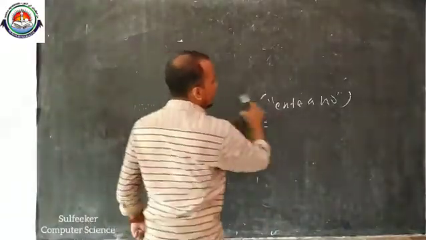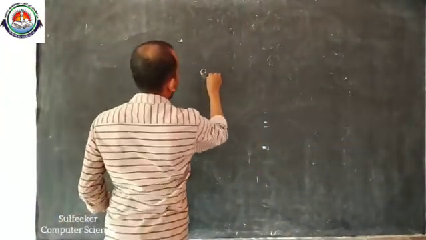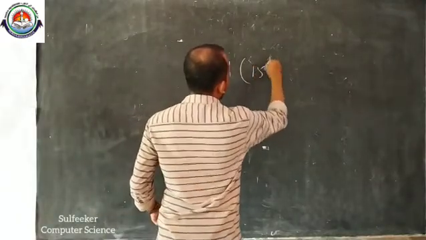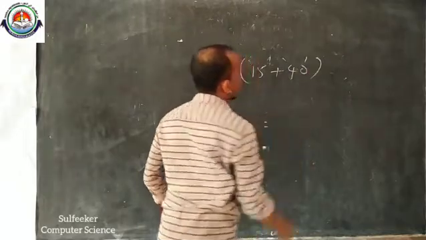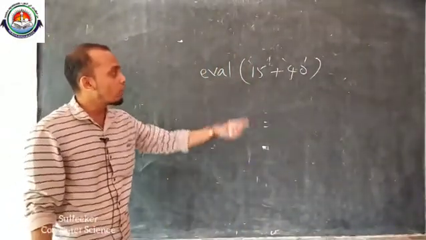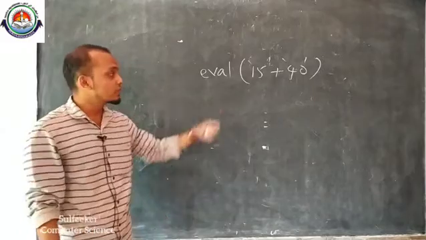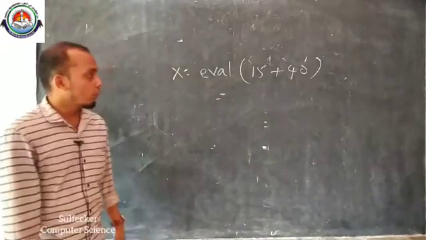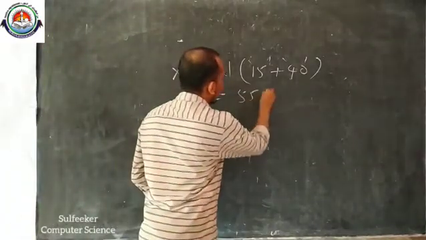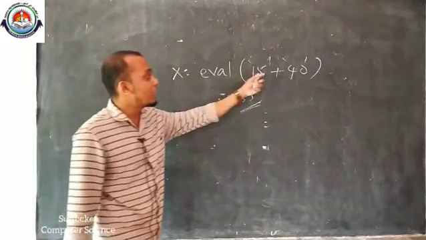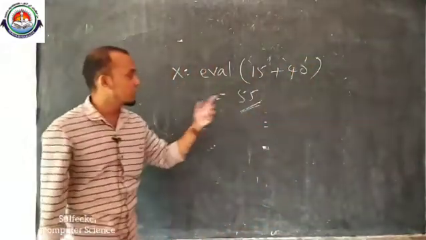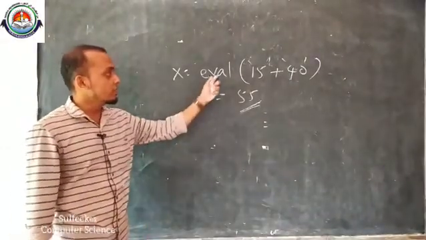Then another example for predefined function is eval of 50 plus 40. Did you see this one? What will be its result? x equal to eval of 50 plus 40. Then we will get the result as 90, because it will evaluate these two values. Actually it is an addition process. 50 plus 40, we will get the result 90. Did you see this eval?